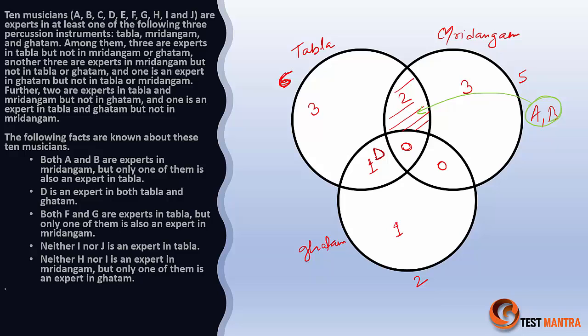Now both F and G are expert in tabla. They have said tabla, that is not tabla alone. So F and G, I'll just mark F and G at this point, and only one of them is also an expert in mridangam, right? That means these two people could be either F A, F B, G A, G B. Any combination is possible.